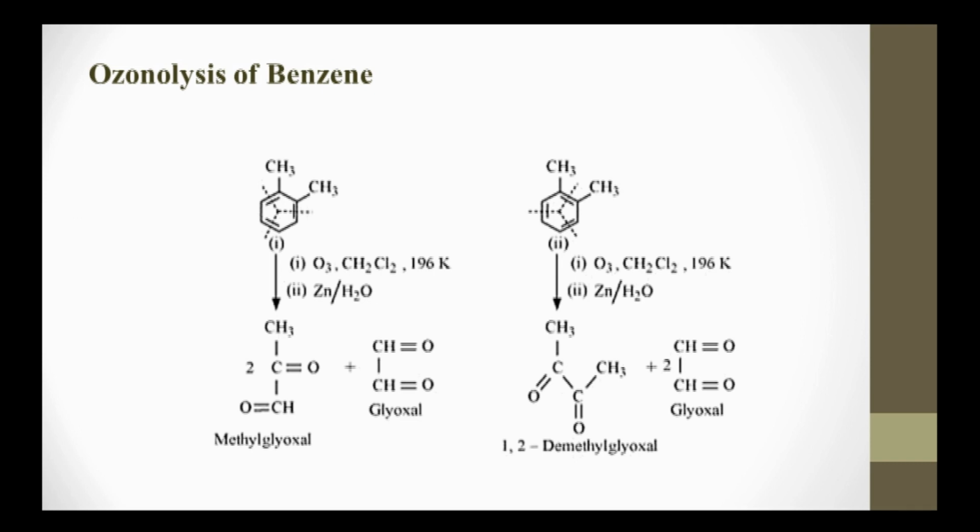the ozonolysis reaction of benzene. Okay, now orthoxylene on ozonolysis gives a mixture of glyoxal, monomethyl glyoxal and dimethyl glyoxal in the proportion of 3:2:1.